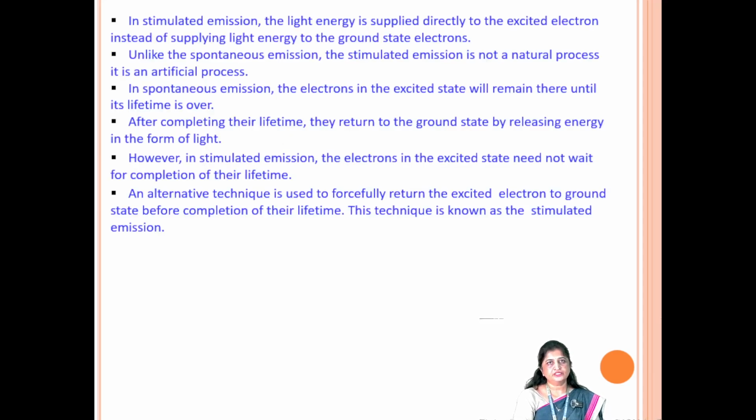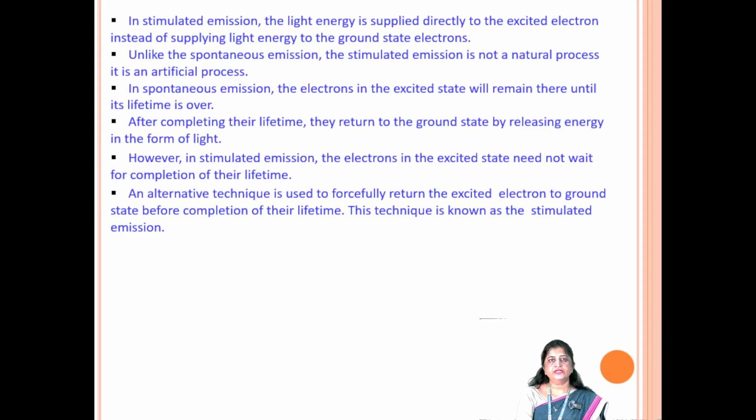In stimulated emission, the light energy is supplied directly to the excited electron instead of supplying light energy to the ground state electron. Unlike spontaneous emission, stimulated emission is not a natural process, it is an artificial process. In spontaneous emission, the electron in the excited state will remain there until its lifetime is over. After completing their lifetime, they return to the ground state by releasing energy in the form of light. However, in stimulated emission, the electron in the excited state need not wait for completion of the lifetime.